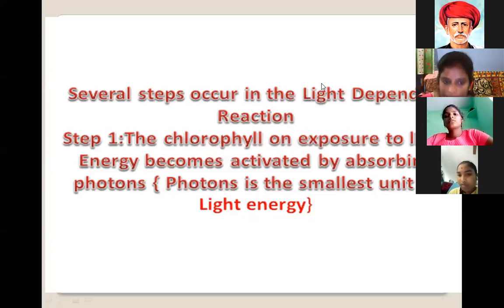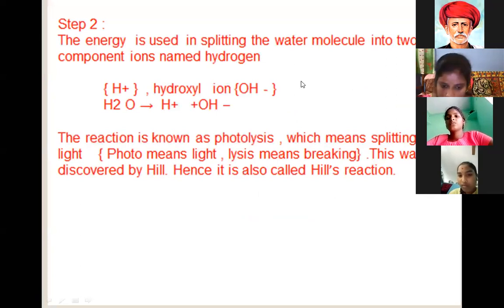Next, the second step. The energy is used in splitting the water molecule into two component ions, hydrogen and hydroxyl. Water is one of the essential factors in the process of photosynthesis, absorbed from the soil.